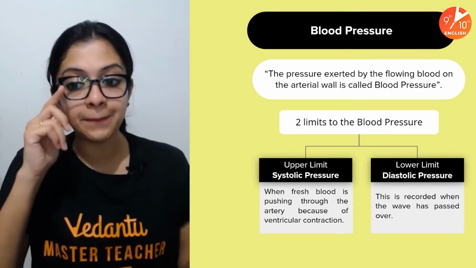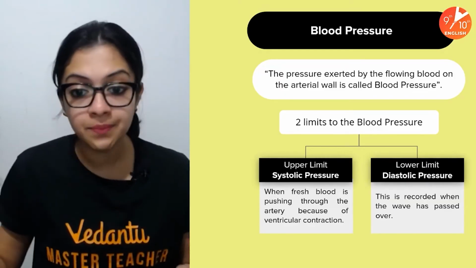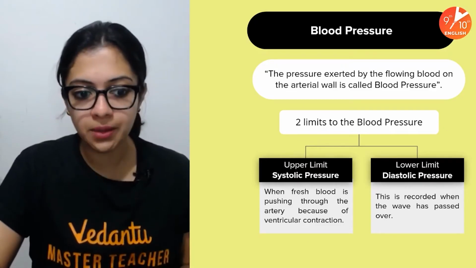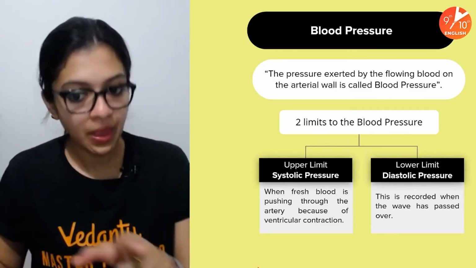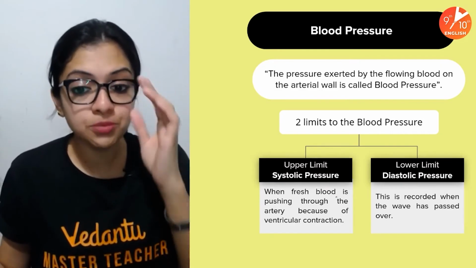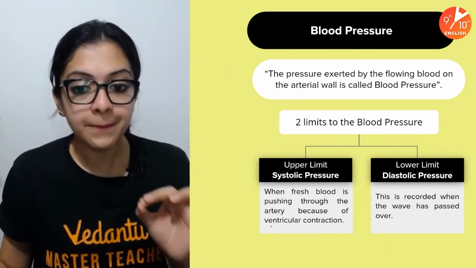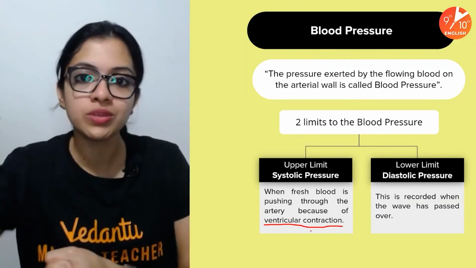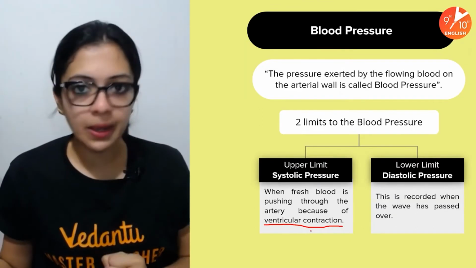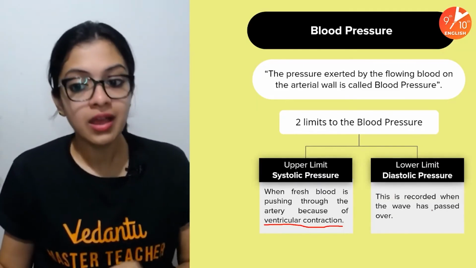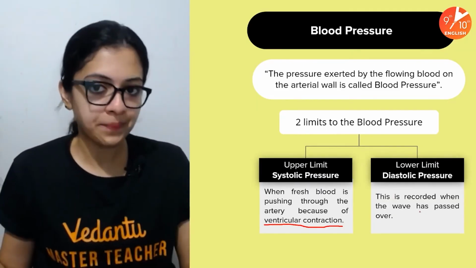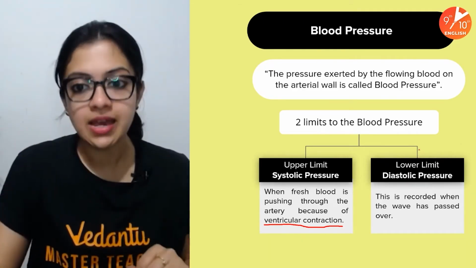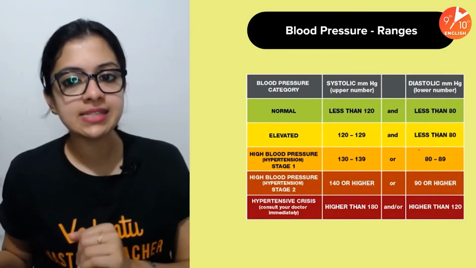There are two limits to it, the upper limit and the lower limit. Upper limit is the systolic pressure, and the lower limit is the diastolic pressure. But when do they occur? Systolic pressure occurs when fresh blood is pushing through the artery because of ventricular contraction. When your ventricles contract, blood pushes through the arteries. That causes systolic pressure. And diastolic pressure is recorded when the wave has passed over. So this is the lower limit, 120/80. You must have heard about it, right? Okay. So this is the range.